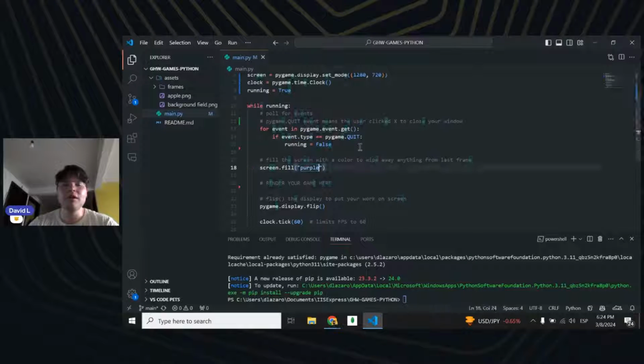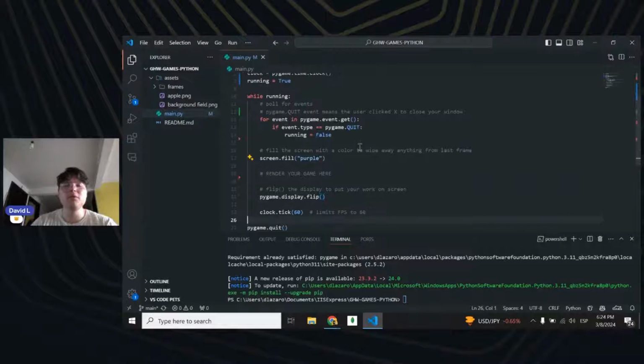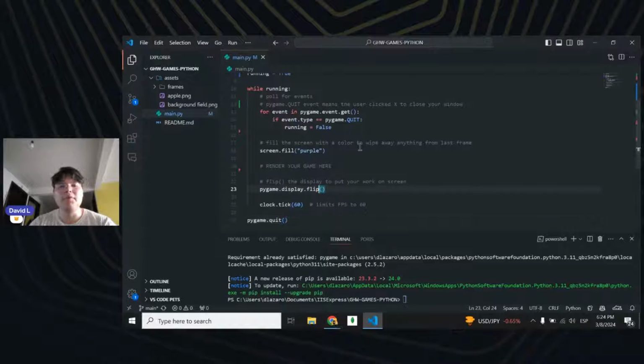And this is just the color that we are going to fill our screen with, so it's going to be a screen with a purple color. After that, the flip is basically how we're going to update our screen. And you can see that the clock is going to be limited to 60 FPS. If you have a window of 120 FPS, go ahead, you can explode your computer. I'm not going to do that.